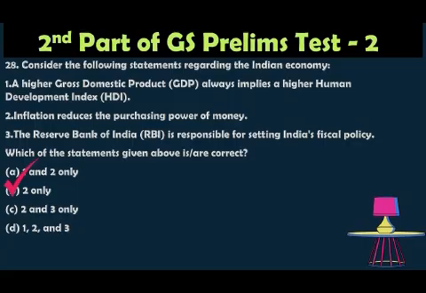Inflation reduces the purchasing power of money, because goods and services become more expensive and we can't buy them, right? So statement 2 is correct. The RBI handles monetary policy, while the government's ministry handles fiscal policy. So the RBI is responsible only for monetary policy, and statement 3 is wrong. So the option is B, 2 only.